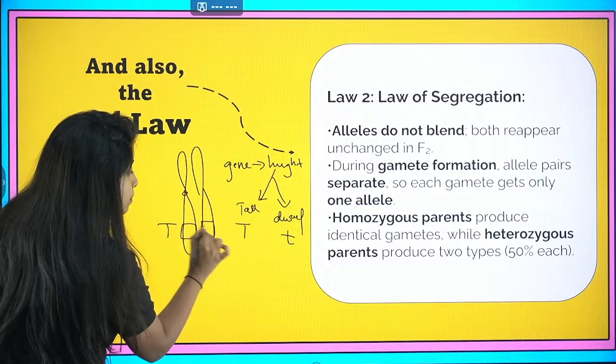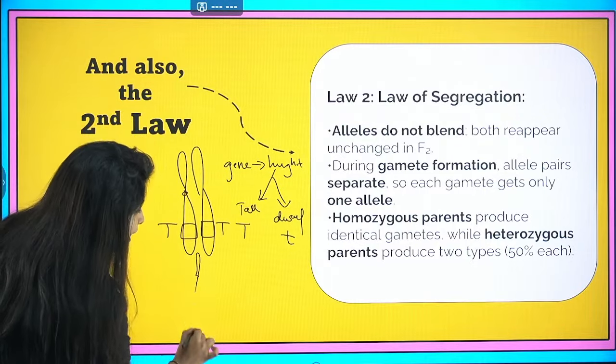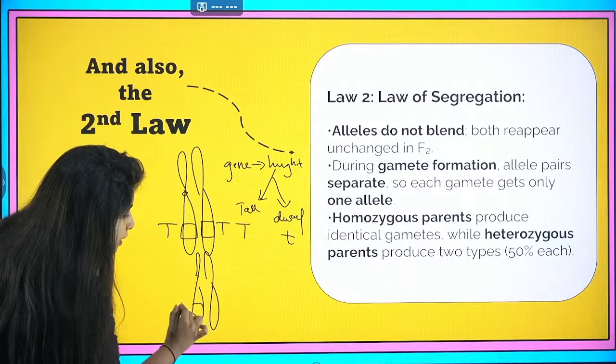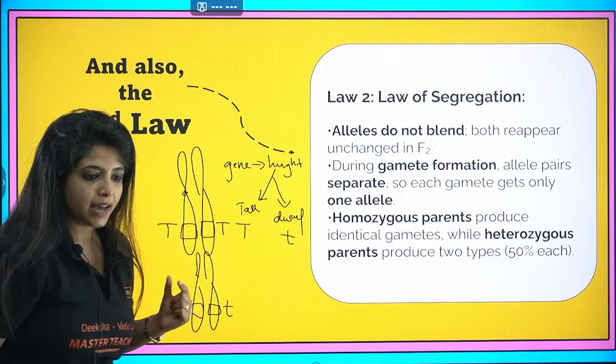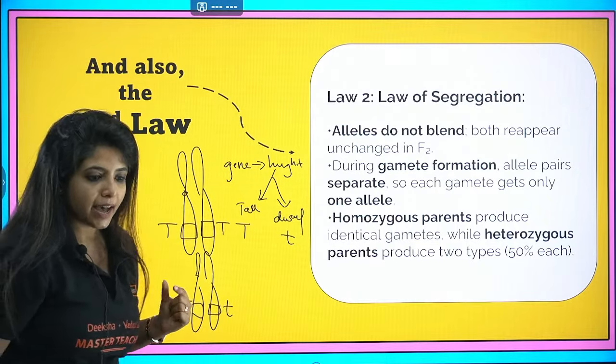Now, alleles can be the same like this, or alleles can be different like this. Here it is capital T, there it is small t. I hope it is understood. Okay? I hope this is clear, Harshita. So different forms of a gene are known as alleles. Cool? So I'm going ahead. I hope this is clear.